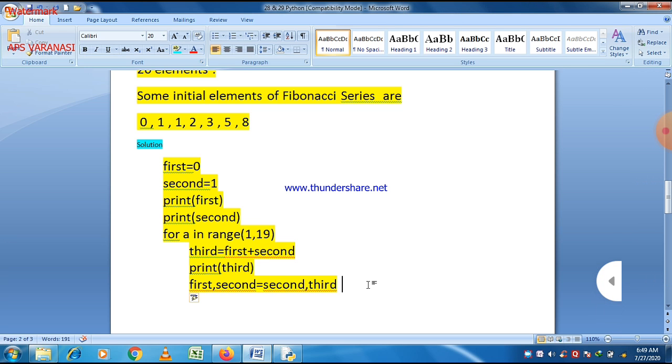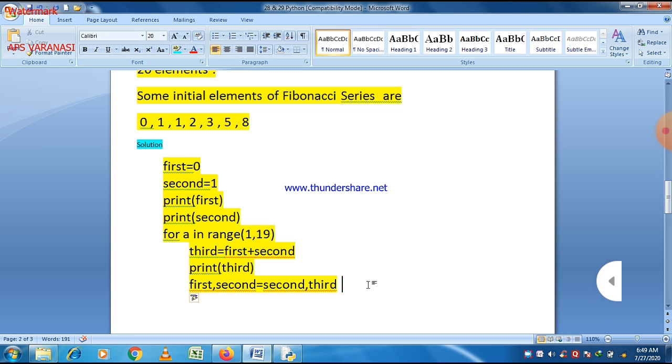First of all, here you can easily see that first is equal to 0 is given, and then second is equal to 1 is given. Here we just initialize two variables first and second, and then after the print first and second statement, we make a loop for a in range 1 comma 19. So for the other 18 elements which we want to print, we take a loop, and in this loop we take a variable named a for a in range 1 to 19.